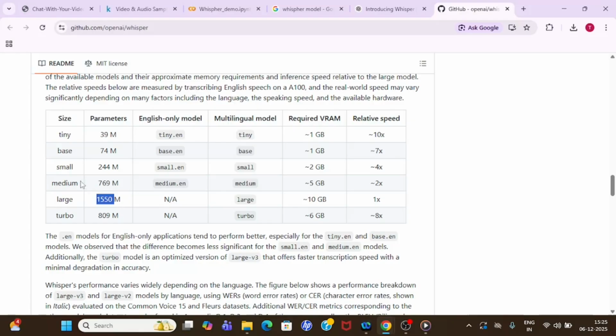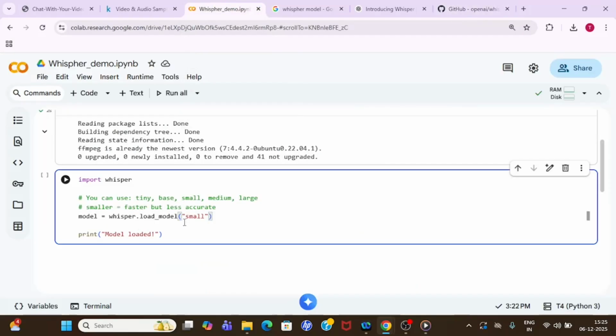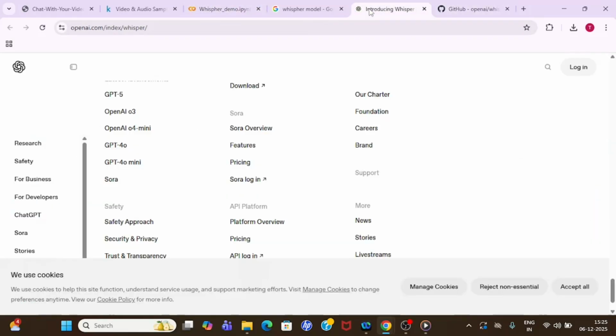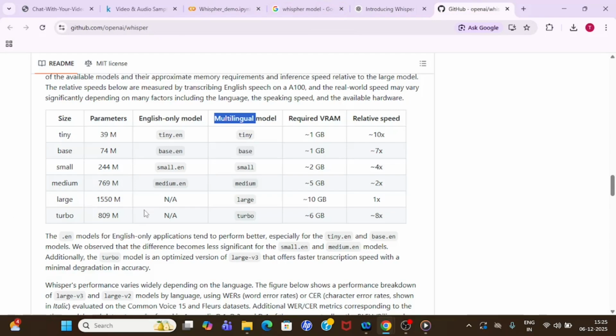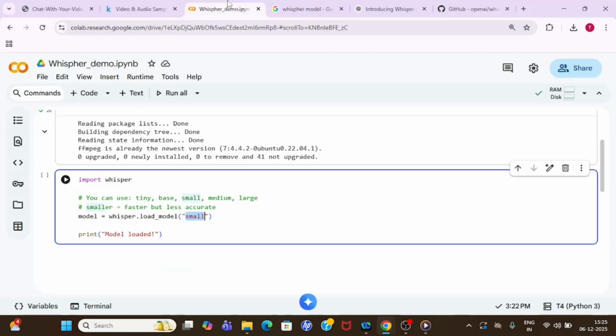So for this video I am going to consider small. And also you can see whether it is a multilingual model or not. It supports multilingual, which means you can use English files, or you can also use Hindi files as well. All right. So let me use small over here. You can see I am using small. If your system supports it, you can use medium or large turbo, whatever you like, right?